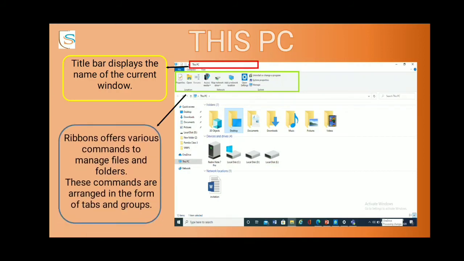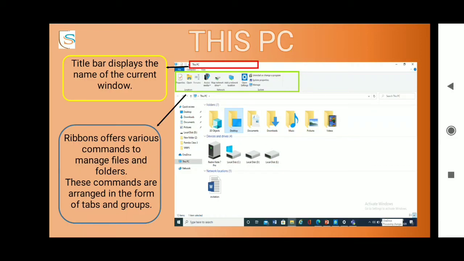ribbon. Ribbon offers various commands to manage files and folders. So you have many facilities here in the ribbon, with the help of which you can manage your files and your folders. These commands are arranged in the form of tabs and groups. So this ribbon consists of location, network, system and many other commands.